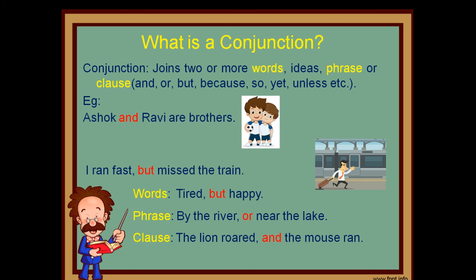For phrase, by the river or near the lake. This is a phrase because no subject or verb combination is there. And for a clause, the lion roared and the mouse ran. Here and is used as a conjunction.